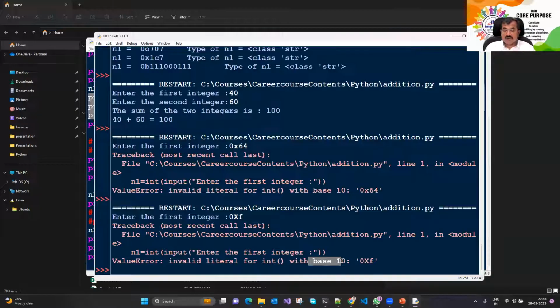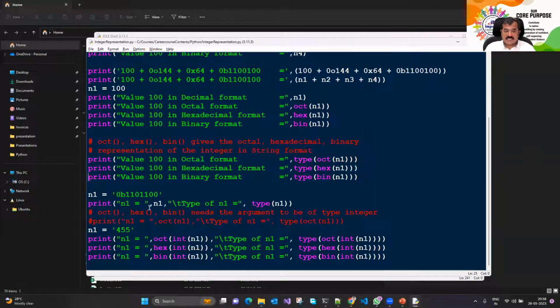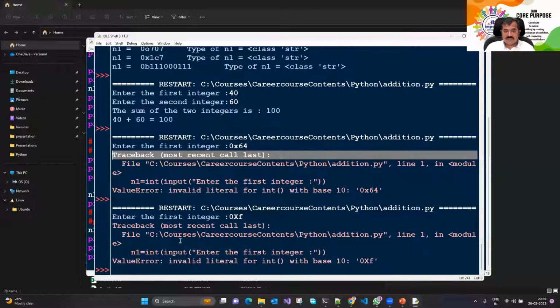And if I write 55, it will work. 77, if the string is in decimal format, it will work. Like here, A455, that was a string in decimal format. This int function will be able to convert it. But for others, it is failing. We just now checked it.